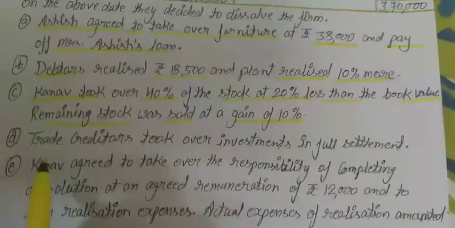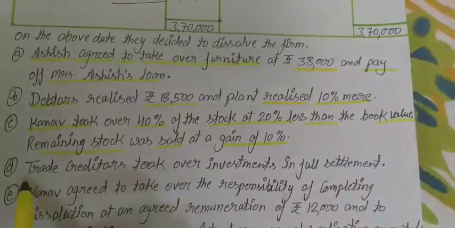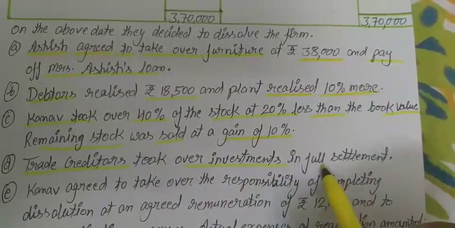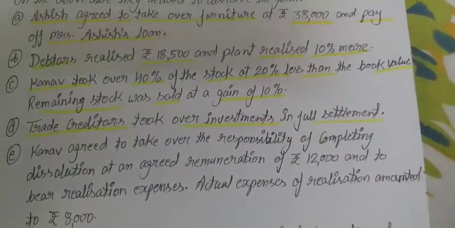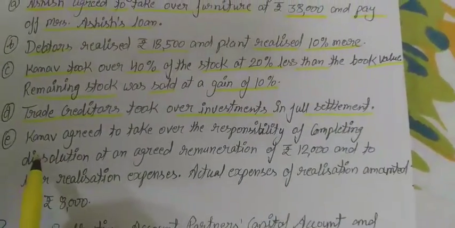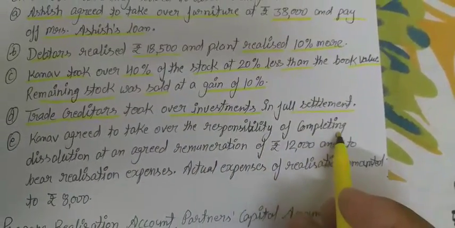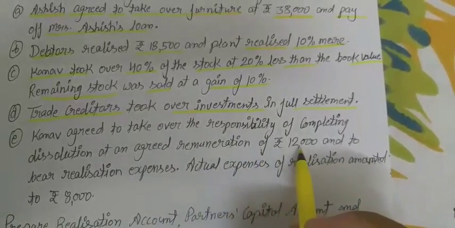Next, trade creditors took over investment in full settlement. When any liability is settled with any asset, then no transaction needs to be recorded in the books of accounts. Kanav agreed to take over the responsibility of completing the dissolution at an agreed remuneration of rupees 12,000.